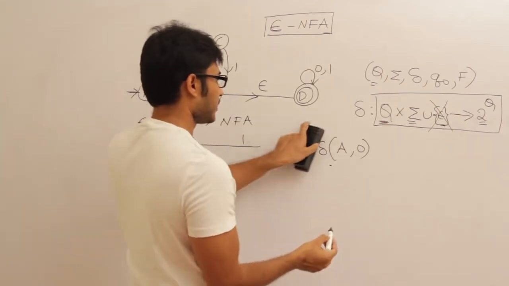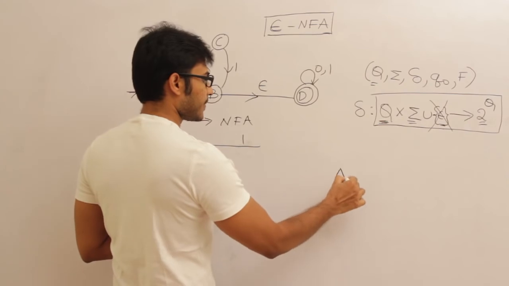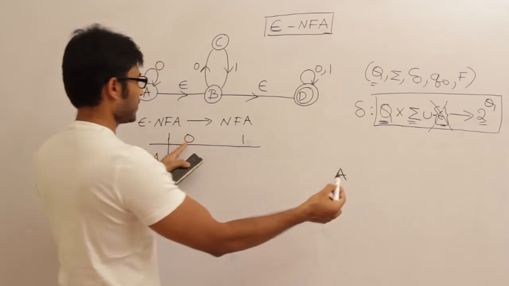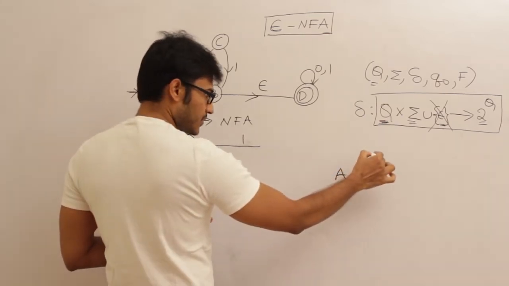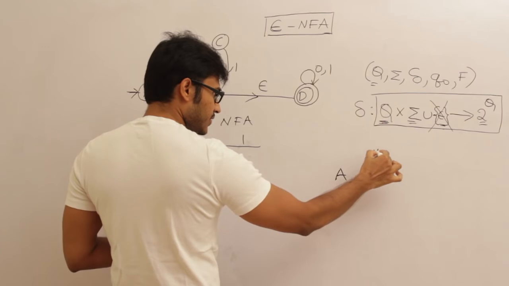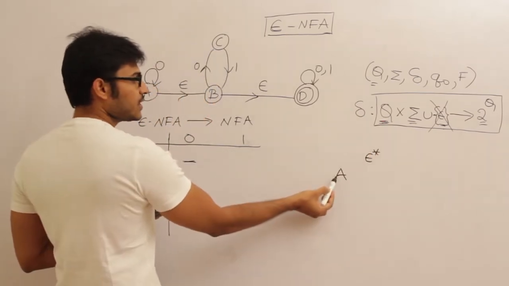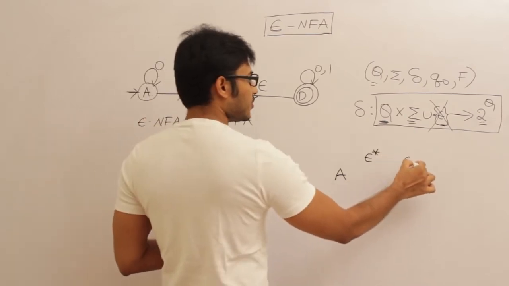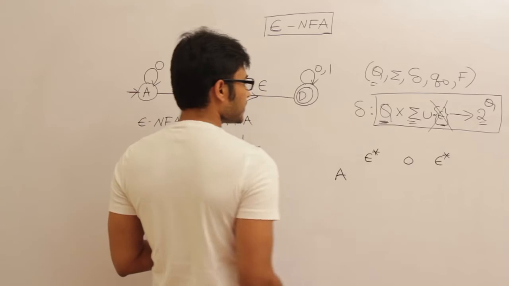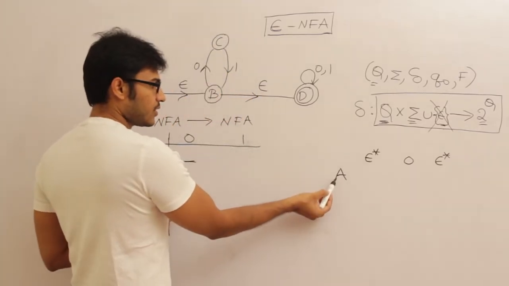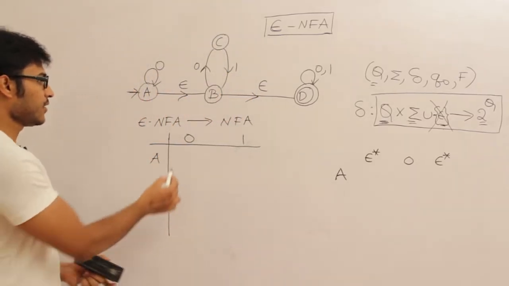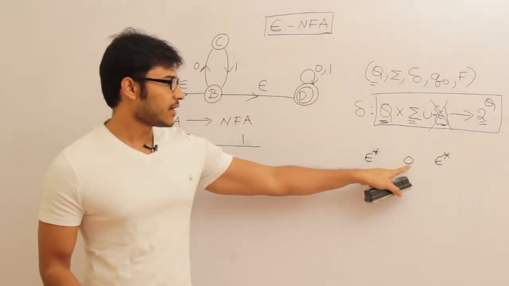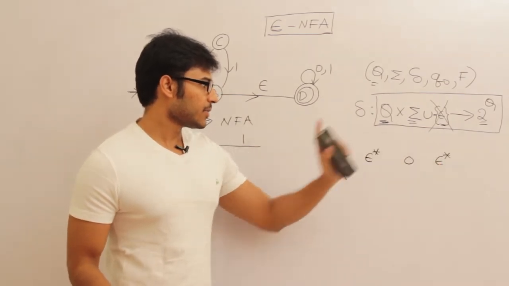See this? Now I'll take state A. From state A, I have to see what happens on 0. So instead of seeing what happens on 0 directly, I'll see the epsilon closure of A, which means all the states that are reachable from A only on seeing epsilon, and then 0 and then epsilon. In order to find out this entry, capital A on 0 in NFA, I have to find epsilon closure of A, then apply 0 and again apply epsilon closure.